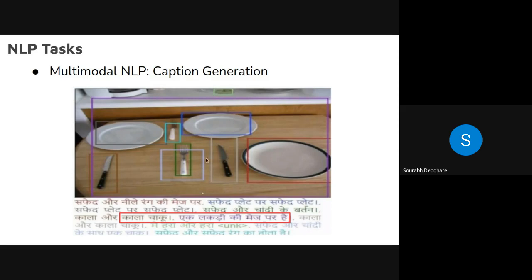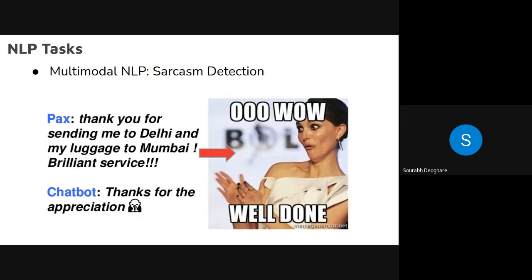Again, it is a different problem, a difficult problem depending on the contents of the image and even the quality of the image and so on. Then this is kind of the most difficult problem, like identification of sarcasm. So let's read this text.